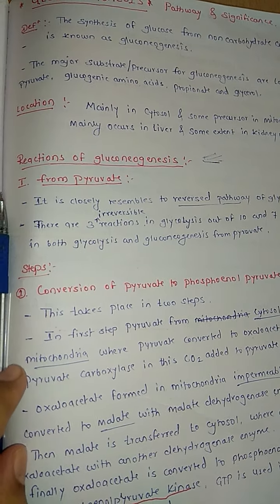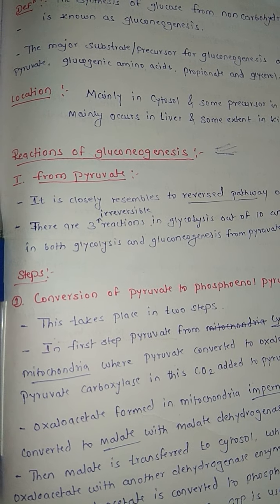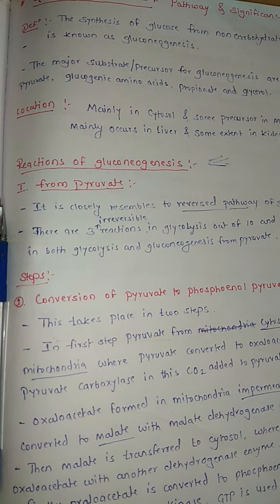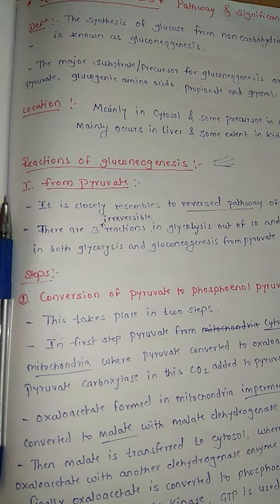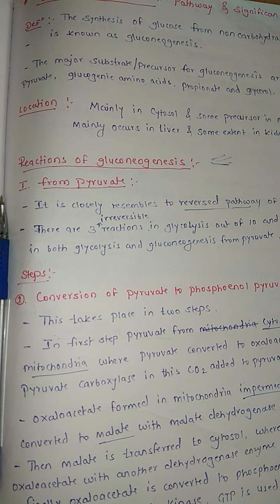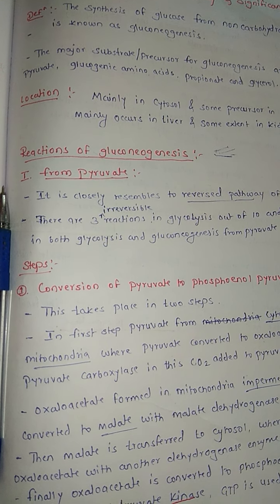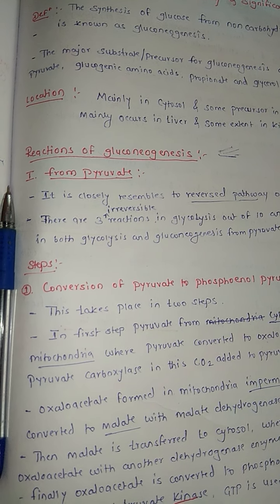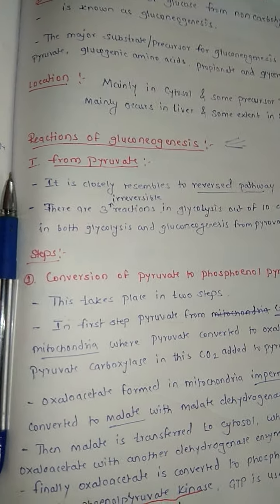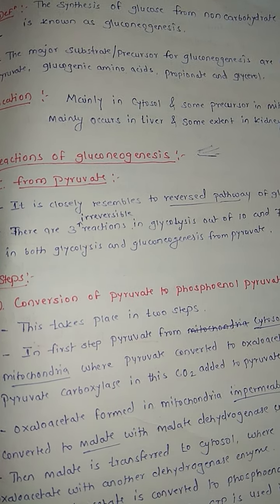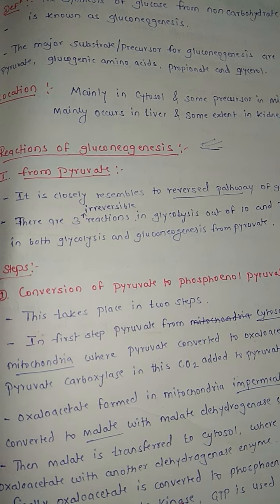There are totally 5 main reactions through which gluconeogenesis occurs, means formation of glucose. First from pyruvate, second from lactate, third from propionate, that is propionyl-CoA, then fourth one is from glycerol, and fifth one is glucogenic amino acids.